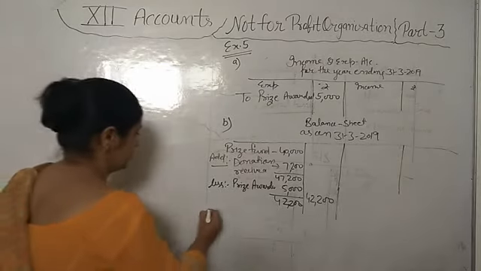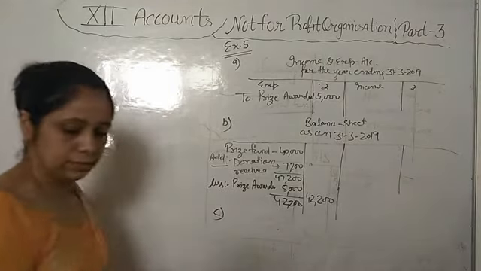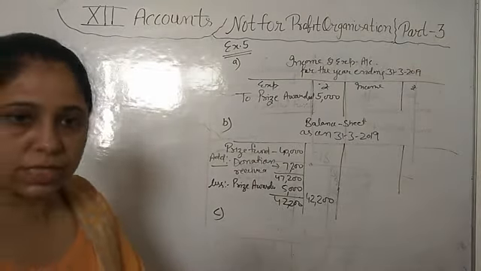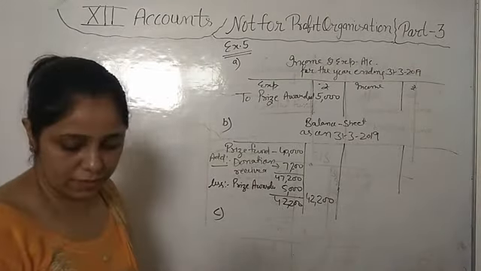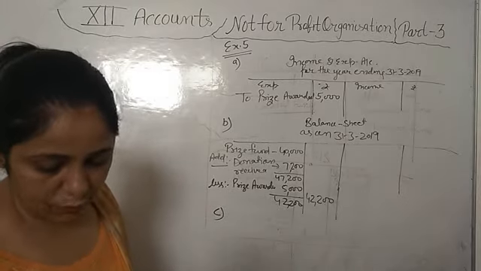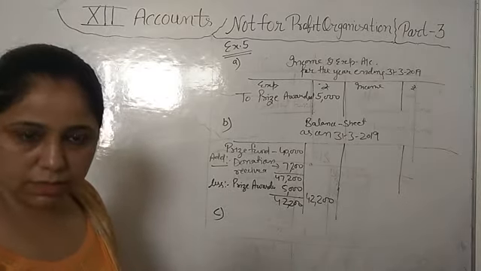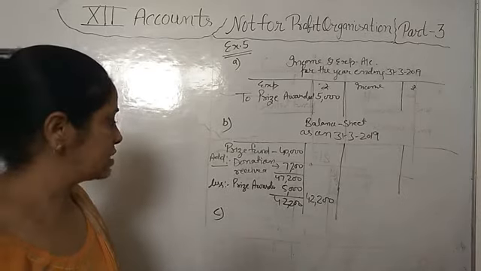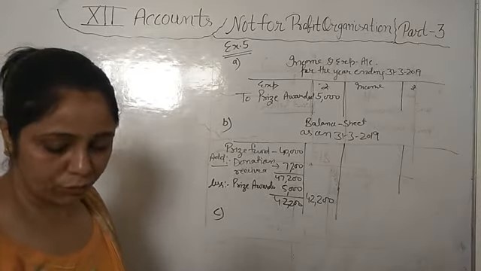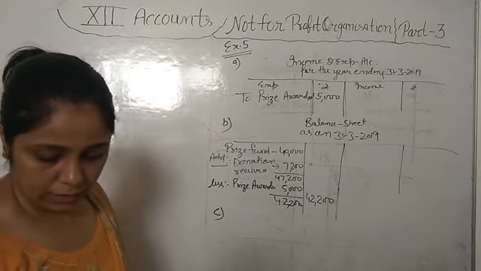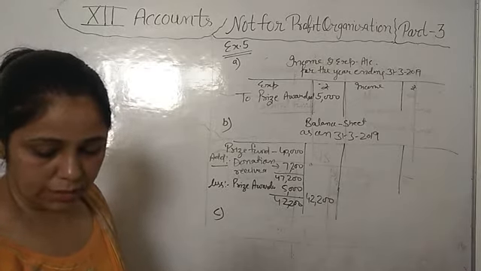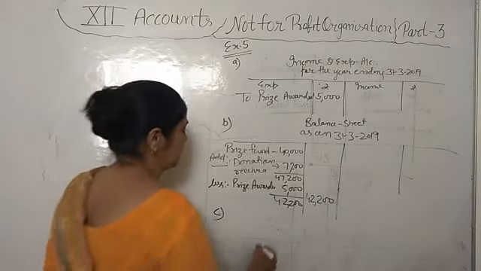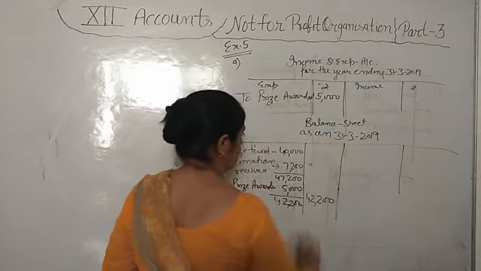Got it? Now in part C, what is given to you? Prize awarded 5,000, same as before. Prize fund we are having 40,000, and the donation we have received is the same, 7,200. Investment at 9% means the rate of interest on investment. We have received 40,000, and interest received is 27,000. So the fund we are having, same thing we will show in the balance sheet.